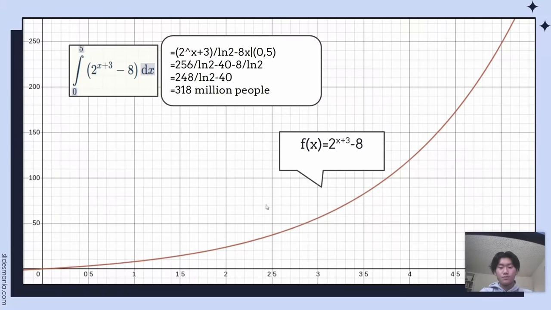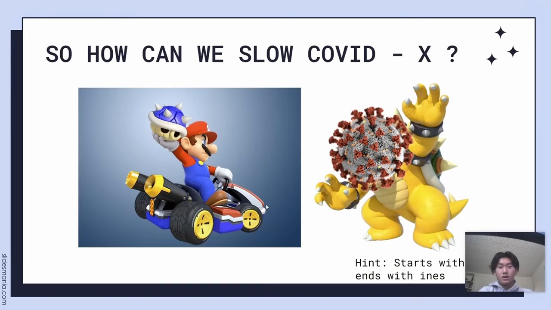Now, for our precise approximation, we took the integral of the function bounded from 0 to 5, which represents the initial month to the 5th month. By using antiderivative rules and then the fundamental theorem of calculus, we found the accurate approximation to be 318 million people infected over the course of 5 months. Obviously, this is a large number of people, so we asked the question, how can we slow down COVID-X?